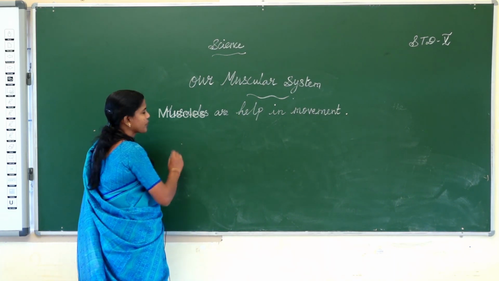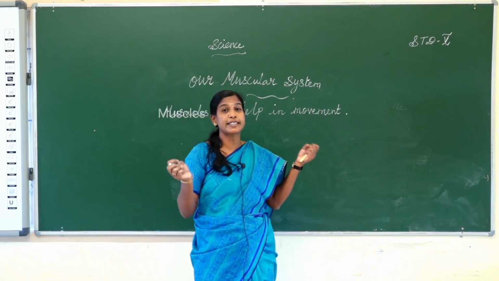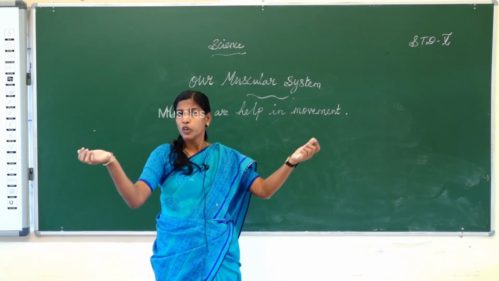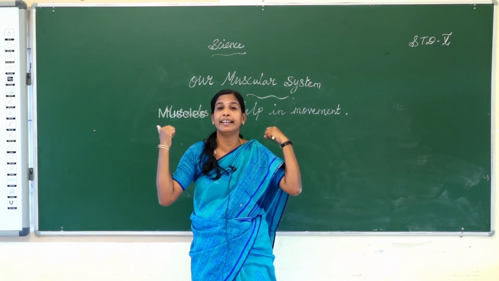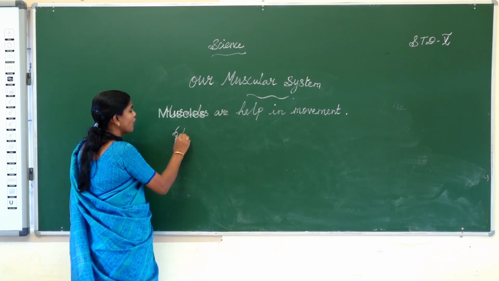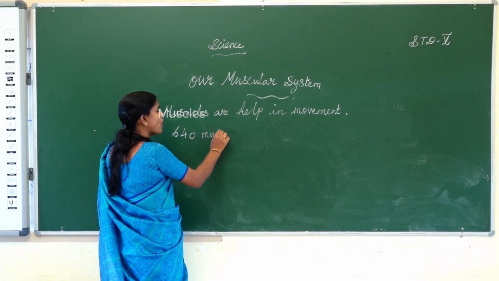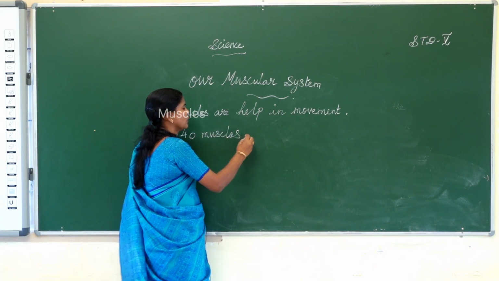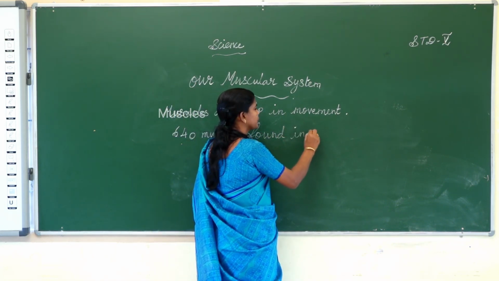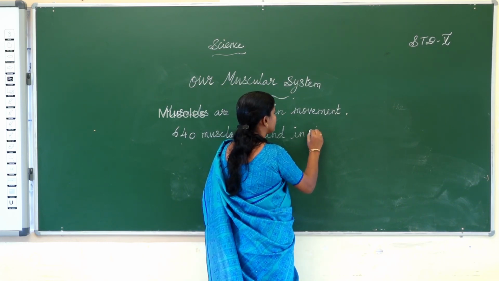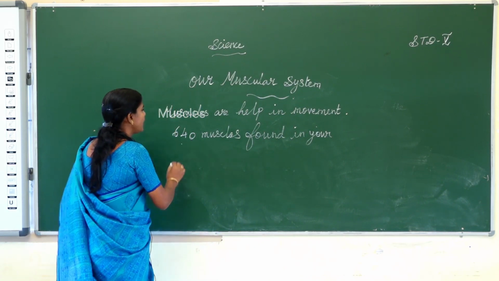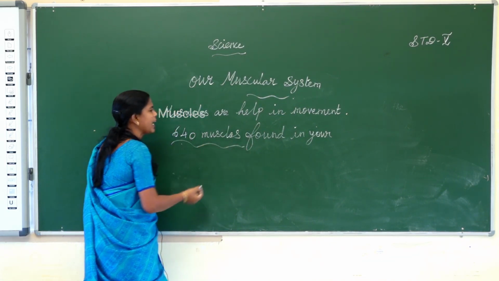To take exercise daily, eat healthy food, and your muscles will be strong and healthy. Okay, how many muscles? Only 640 muscles are found in your body.